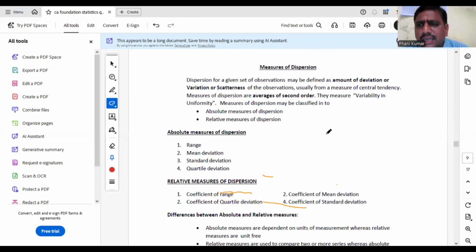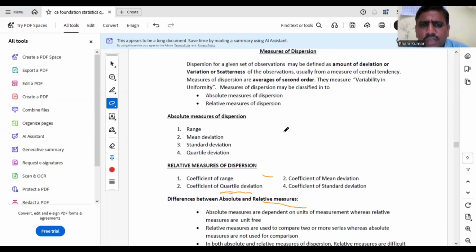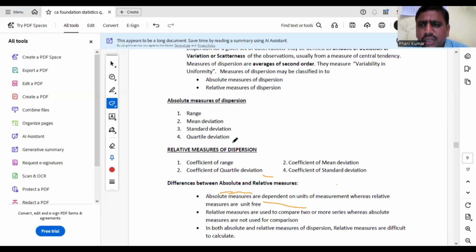In central tendency, for the given data, you have found a representative value. That means it is known as uniformity in variability. Coming to dispersion, the uniform value is already there. Now we are finding the deviation. It is known as variability in uniformity. So dispersion means variability in uniformity, and dispersion is known as averages of second order. We have two measures of dispersion: absolute measures and relative measures. Absolute measures of dispersion are range, MD, SD, QD, and variance. Relative measures are all the coefficients.